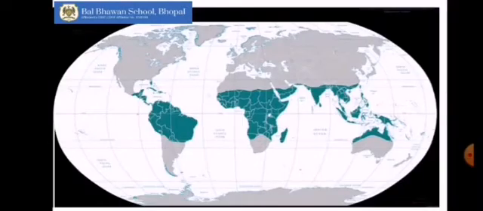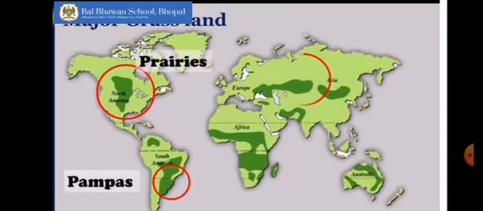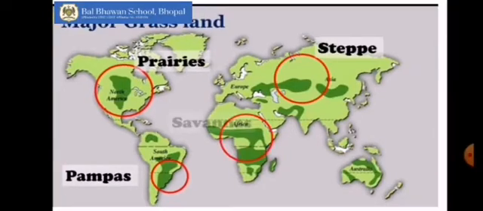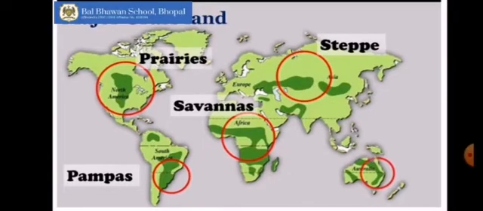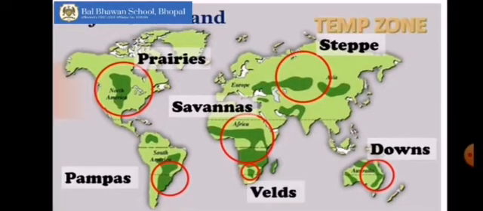Do you know, most of the grasslands are found in the temperate zone, and they are known by different names in different places. Like, they are known as prairies in North America, pampas in South America, steppes in Russia, savannas in Central Africa, downs in Australia, and velds in South Africa.